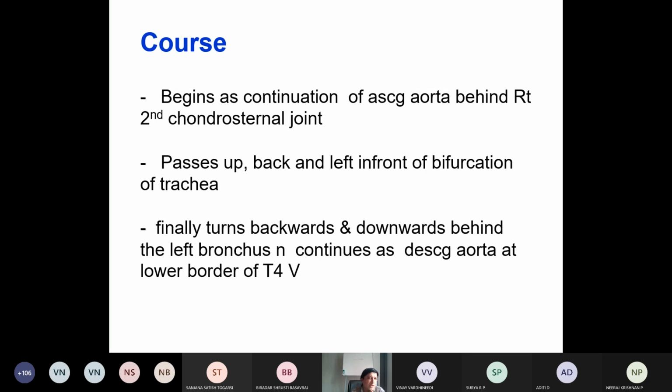As you know, bifurcation of the trachea is one of the events at the level of the sternal angle. Finally it turns backwards and downwards behind the left bronchus and continues as the descending aorta at the lower border of the T4 vertebra.